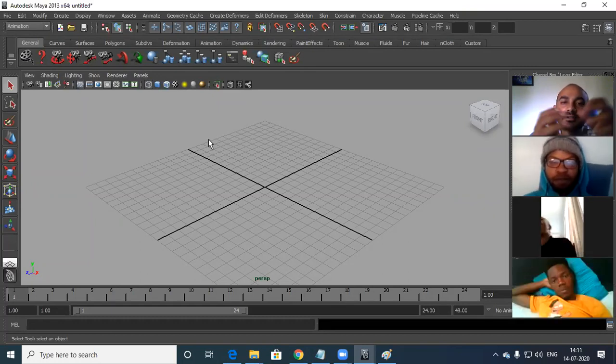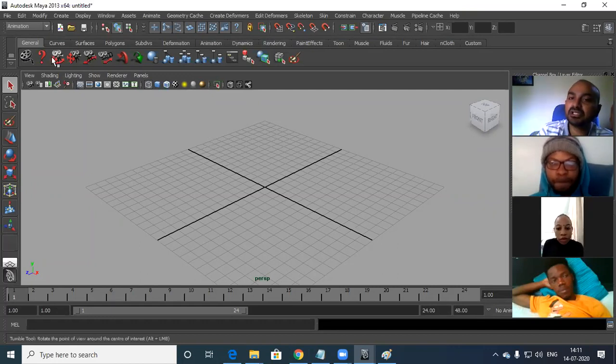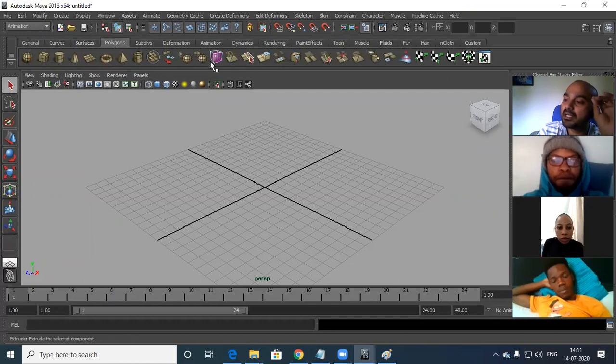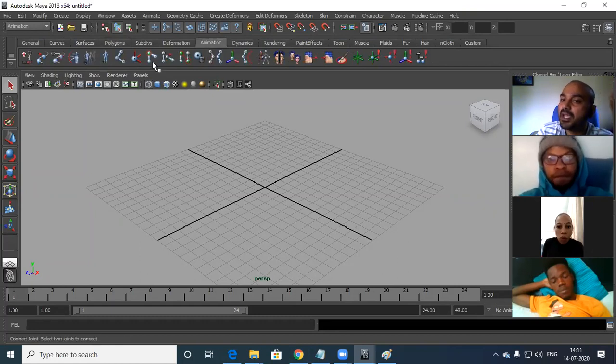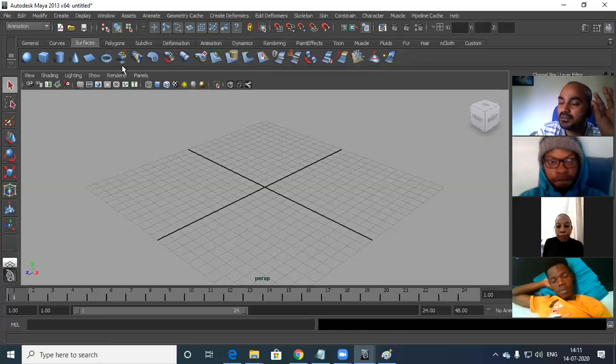You have a bookshelf where you keep only books, a cloth shelf where you keep only clothes, and a general shelf where general items are there. You have a polygon shelf where polygon tools are there, and an animation shelf where only animation elements are there. You got it.